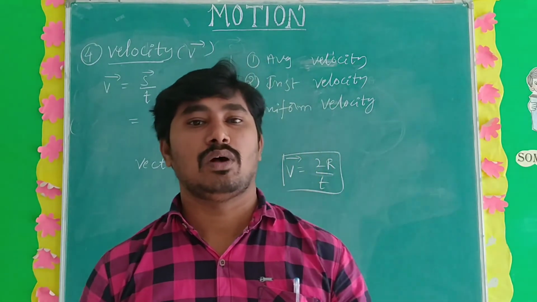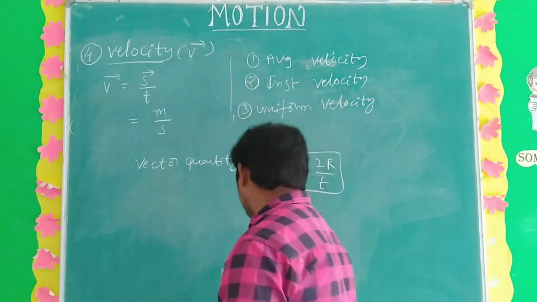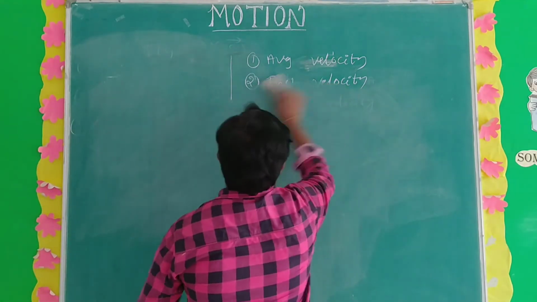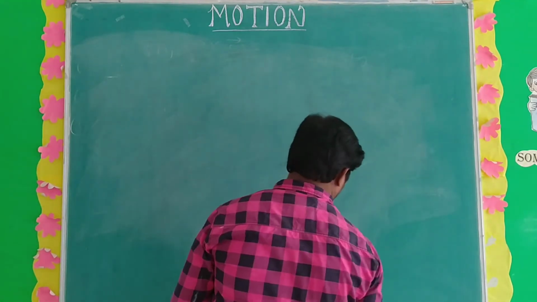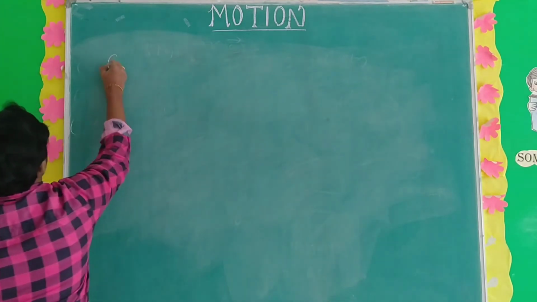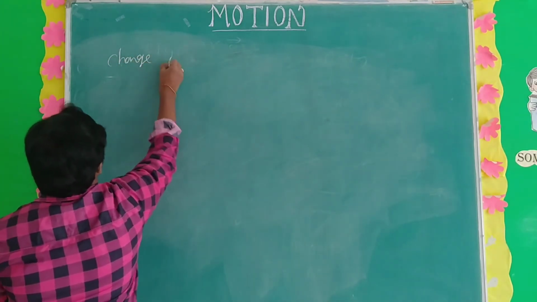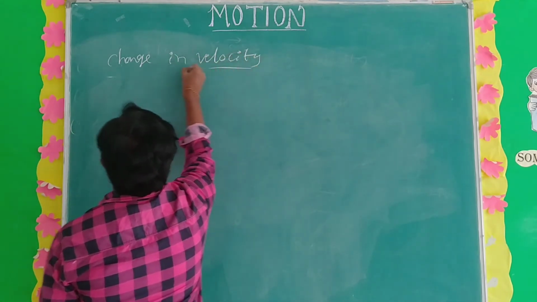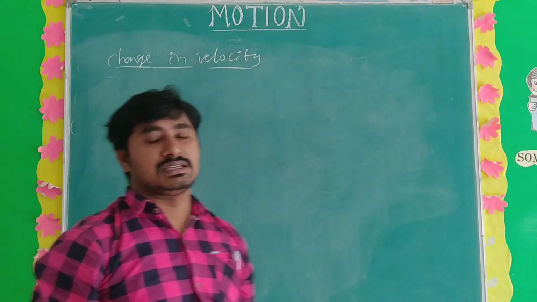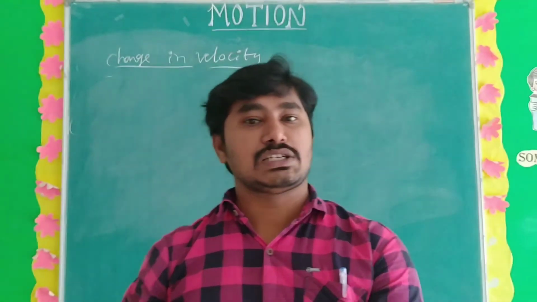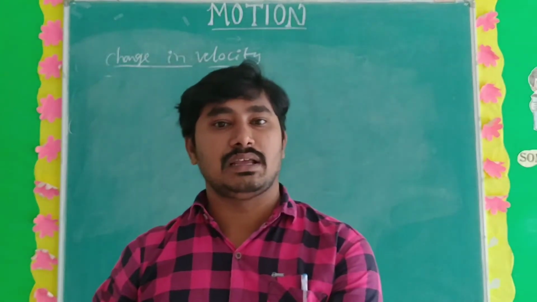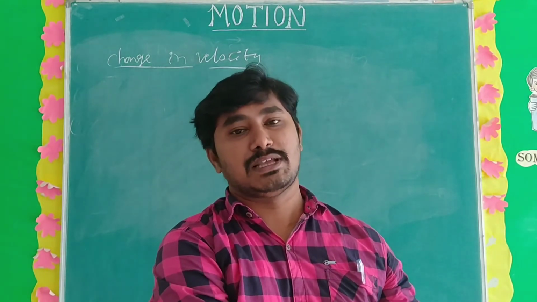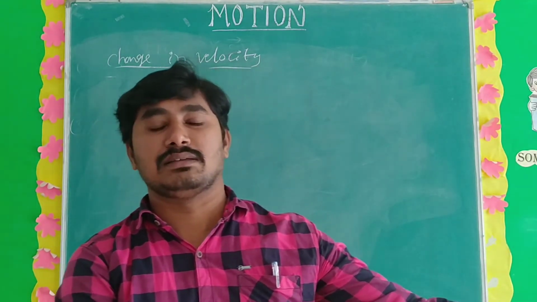Next, what is meant by change in velocity? If an object starts from a certain velocity, that is the initial velocity, then after t seconds it covers a certain displacement and has a certain velocity, that is the final velocity.